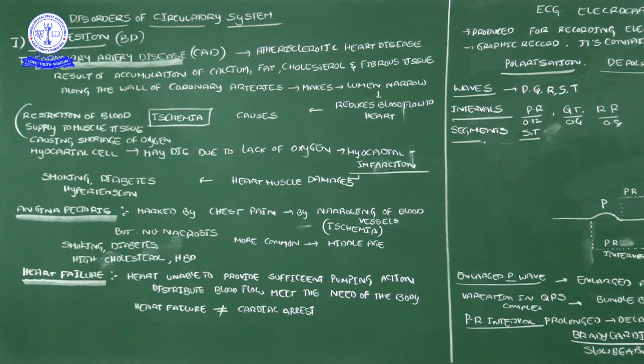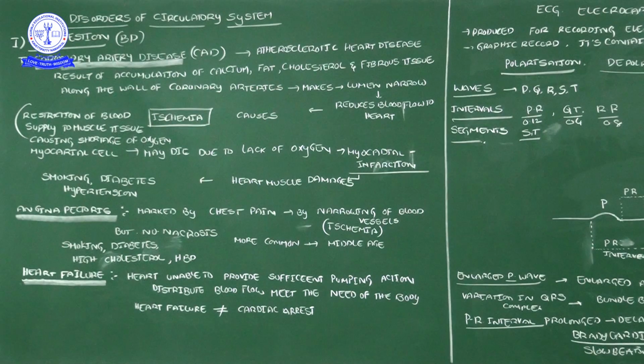Basically this is called atherosclerotic heart disease. Why does it cause this? The coronary artery disease is caused by the accumulation of calcium, what we take in food, in our heart muscles.